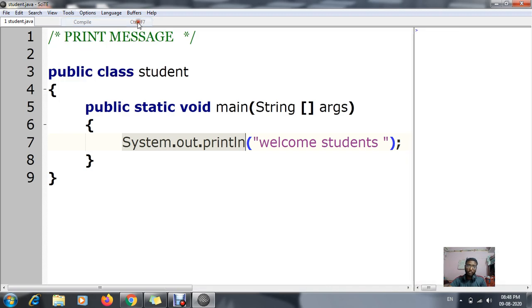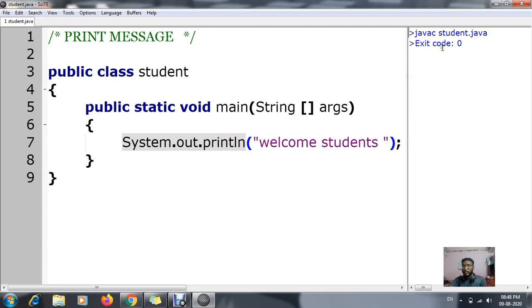Now I'm clicking compile, and on the right side you can see a small dialog box has been displayed. Can you see javac Student.java? That means this is my file name, and the exit code is 0. Exit code 0 means there is no error in my file.